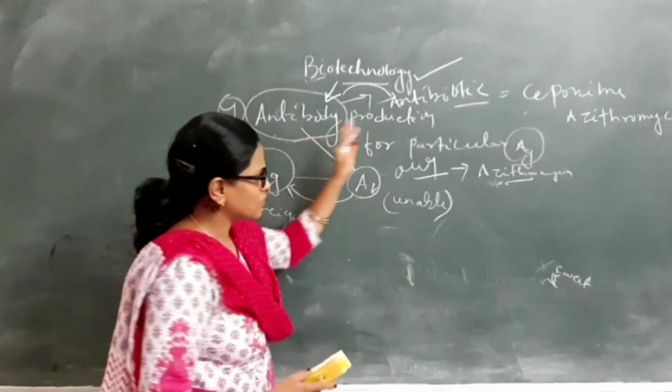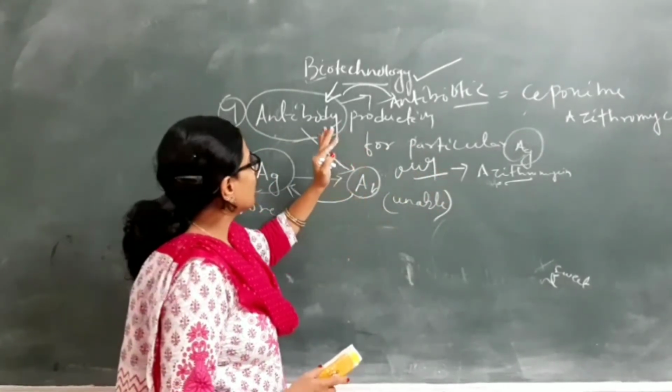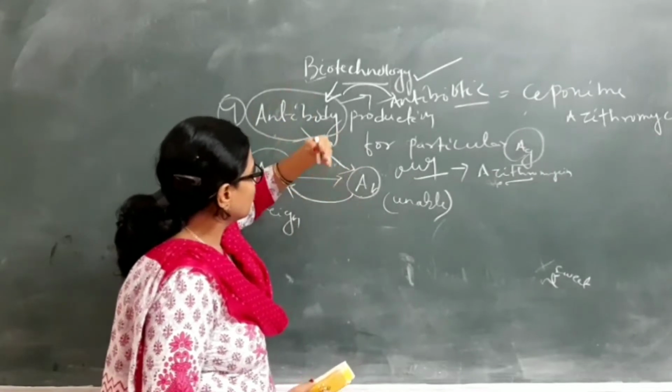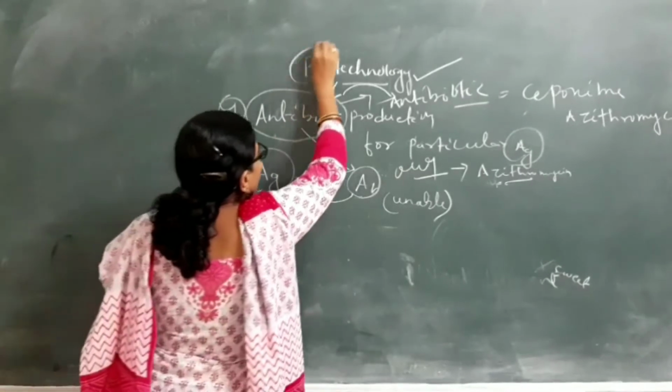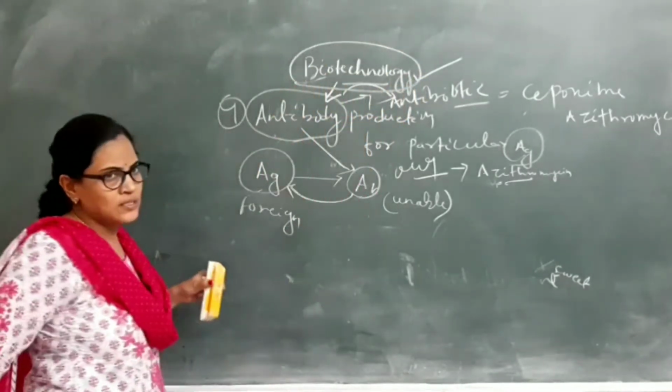All this process is carried out with the help of this biotechnological process.